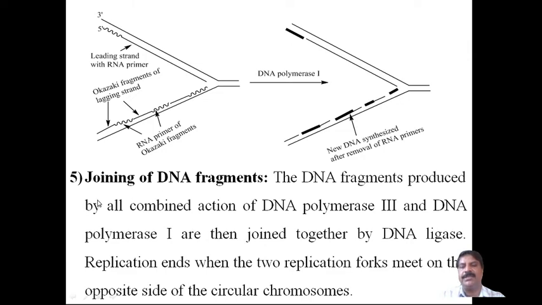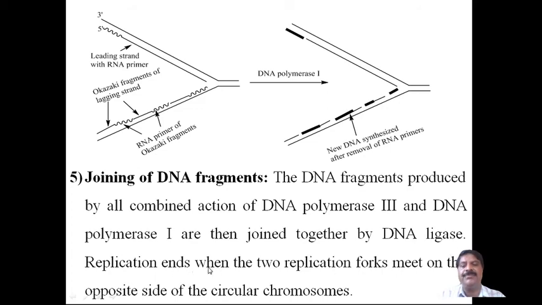Now the fifth step is the joining of DNA fragments. The DNA fragments produced by the combined action of DNA polymerase 3 and DNA polymerase 1 are then joined together by a DNA ligase.